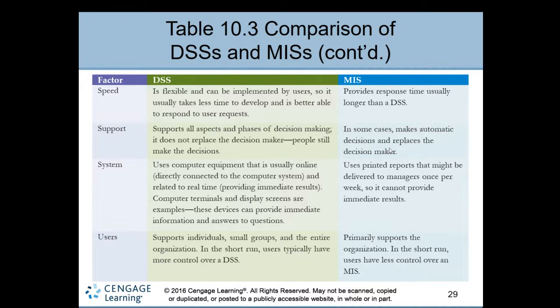Support. What is the support for users? A decision support system supports all phases of decision making: the intelligence phase, the design stage, then implementation and monitoring. People still make decisions. In MIS, in some cases the system makes automatic decisions and replaces the decision maker, meaning routine, programmed decisions. The system automatically makes decisions and sends the report.